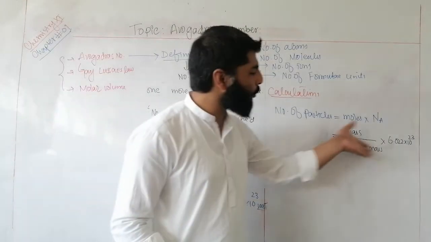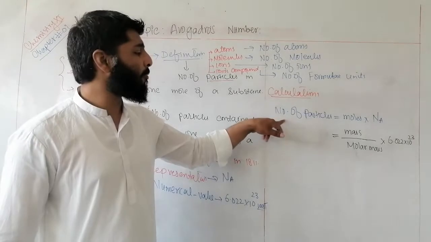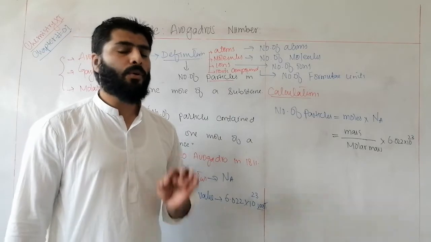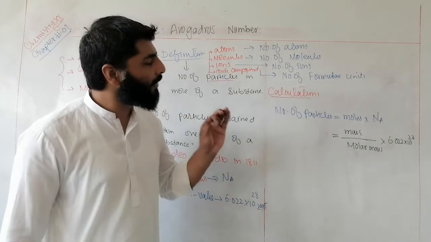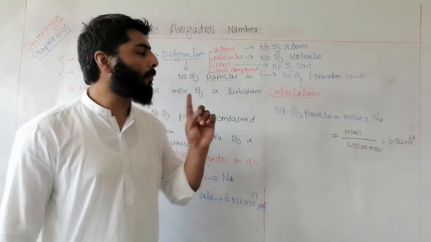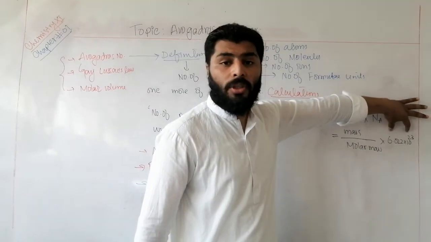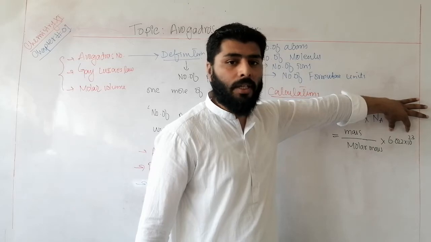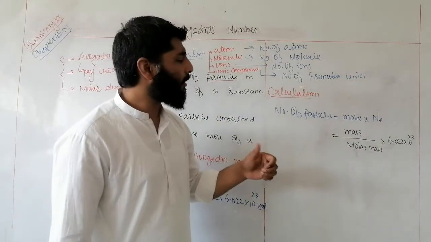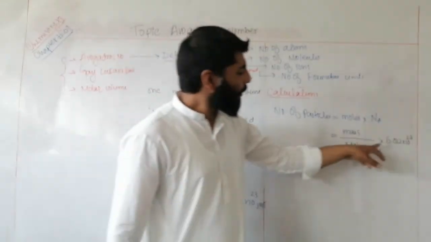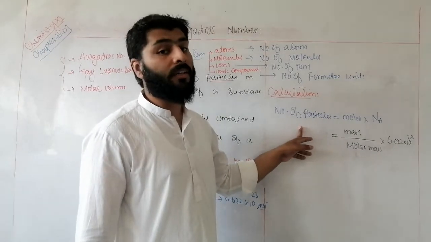Now by putting the values, you can easily find the number of particles. For 1 mole of each and every substance, the number of particles will always be equal to 6.02 into 10 raised to the power 23. If the number of moles is different, then the number of particles will also be different.